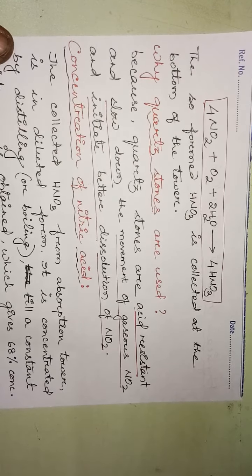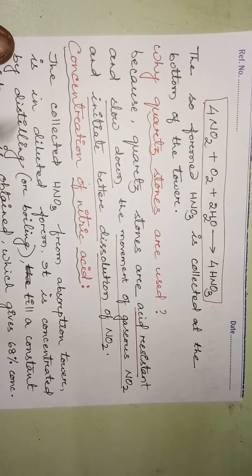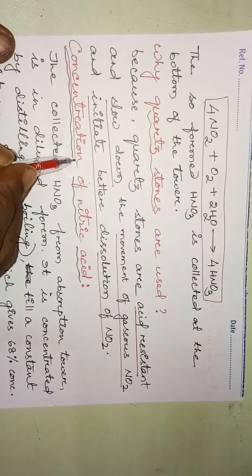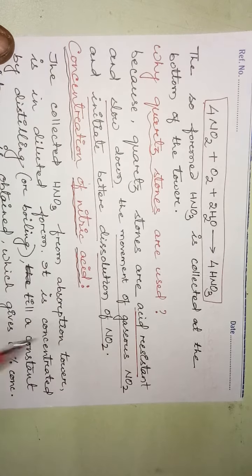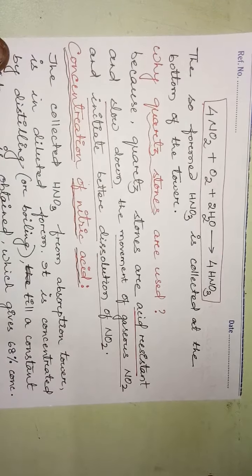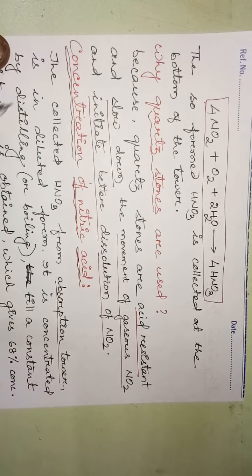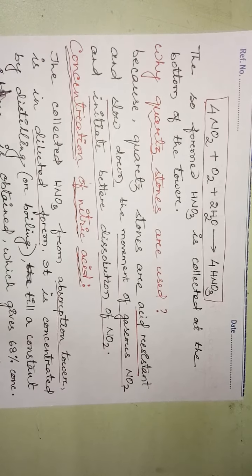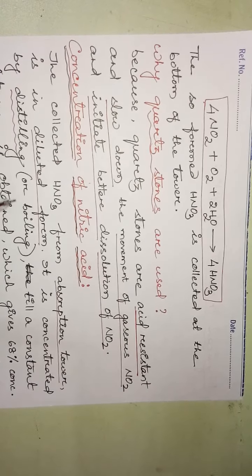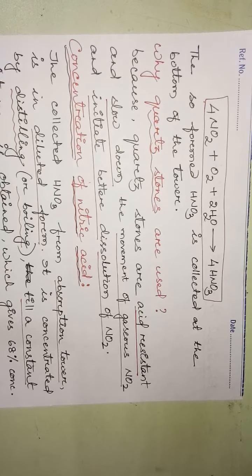Now, how will it be concentrated? We are getting a diluted form of nitric acid, and it has to be concentrated. So how does the concentration of nitric acid take place? The nitric acid collected from the absorption tower is in diluted form. It is concentrated by distilling or by boiling until a constant mixture is obtained.